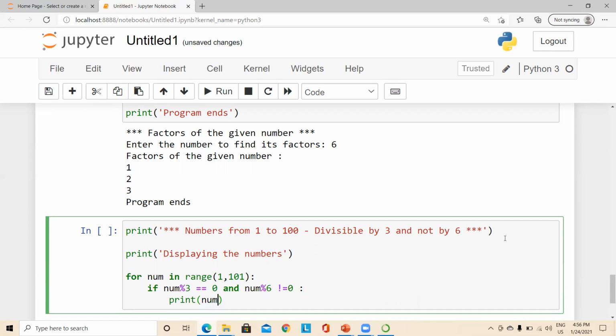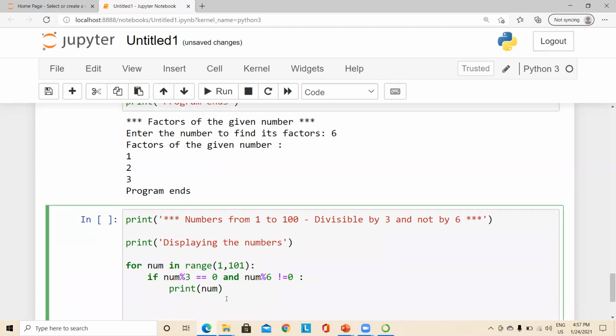So if I print like this, I will possibly get the numbers which are divisible by 3 but not divisible by 6, right? So these two conditions has to be satisfied. So only the logical and operator I'm using here, right? So next thing is just to print that our program ends. I'm including the last print statement here, right?